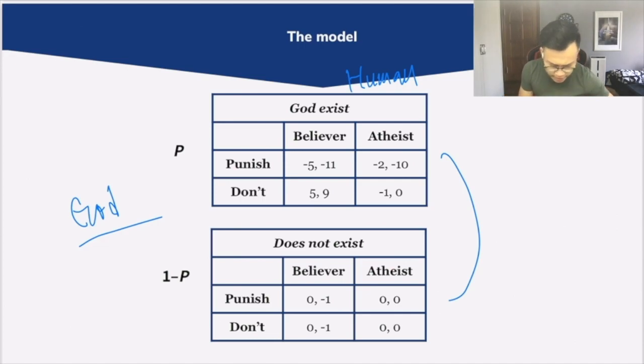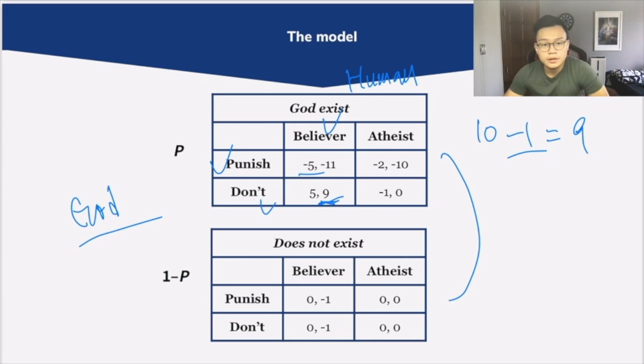We can look at some specific boxes to see the logic of this game. For example, if the human decides to believe and God decides not to punish, the human receives a payoff of 9. This corresponds to the human receiving 10 units from entering heaven, minus 1 for the energy spent on worshiping God, which equals 9. Also, if God decides to punish a believer, then God would have a utility of -5, because God prefers not to punish humans.